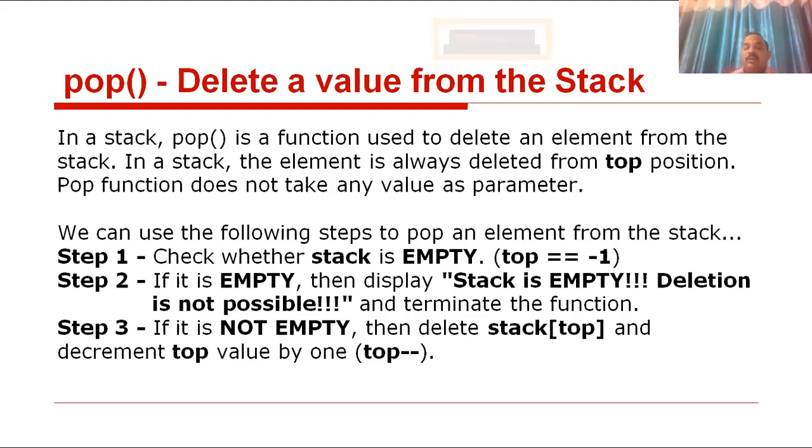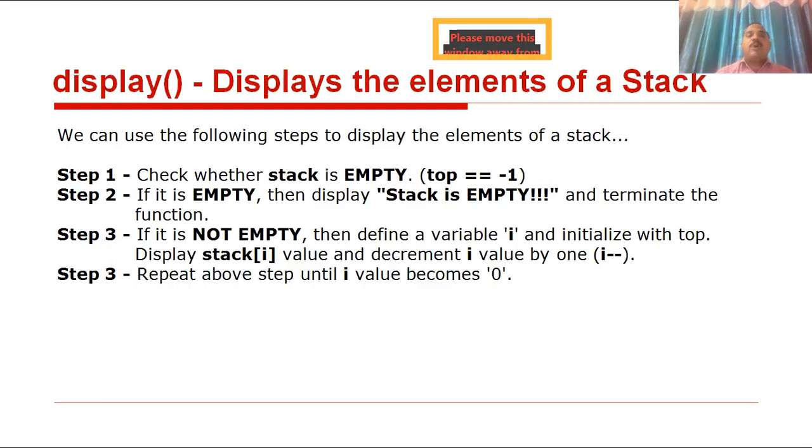Otherwise, step 3, if it is not empty, then delete stack[top] and decrement the top value by 1 itself. Clear? Delete the top value and decrement the top position by 1 from the original position. Clear? That is the pop operation.